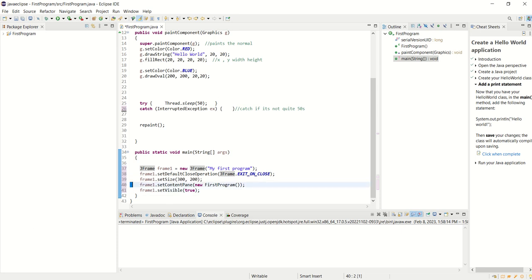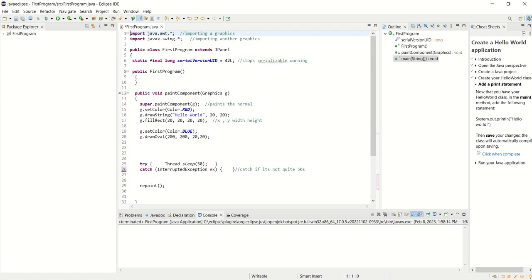And then I say, add to it, like what's the frame have? What's in its content pane? Well, put my program in there. New first program, okay? And set my frame to visible. So that's explaining the first program.